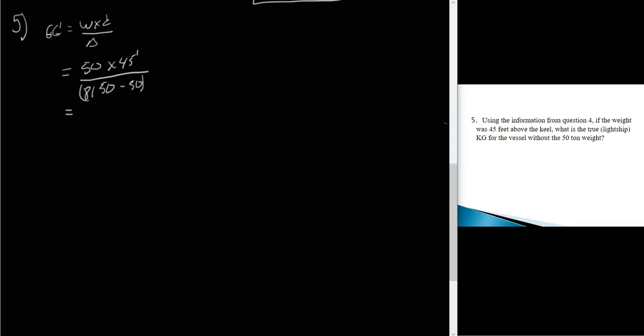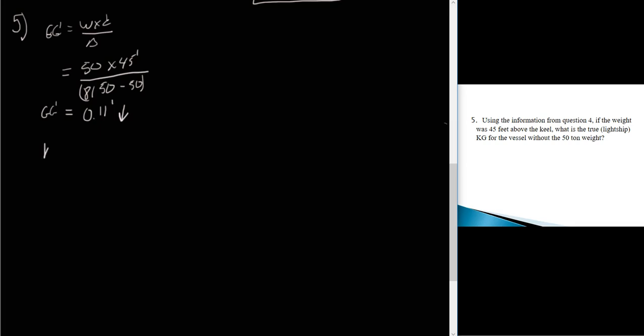And when we do all that, we should get a GG of 0.11 feet. Now, we're discharging that weight from high up on the vessel, so that means G is going to go down. Well, what was our KG at the beginning of the problem? Our KG from problem 4 was 27.8, right? So our KG of the lightship will be the KG with the 50 tons minus the GG when we discharged it.